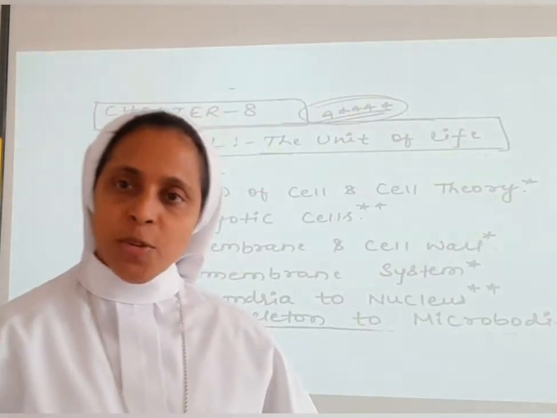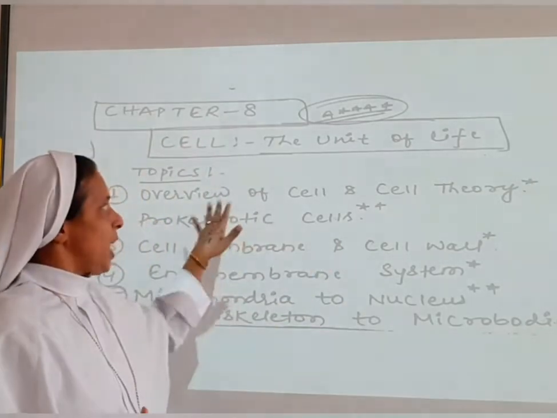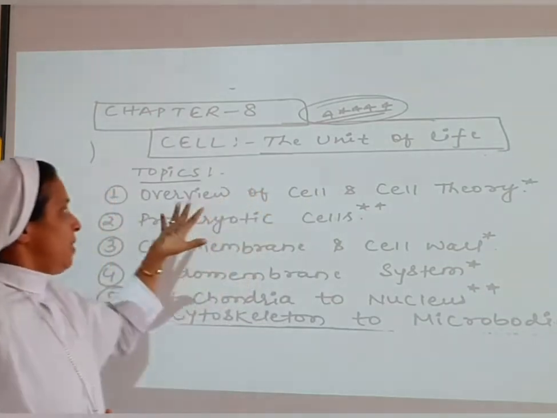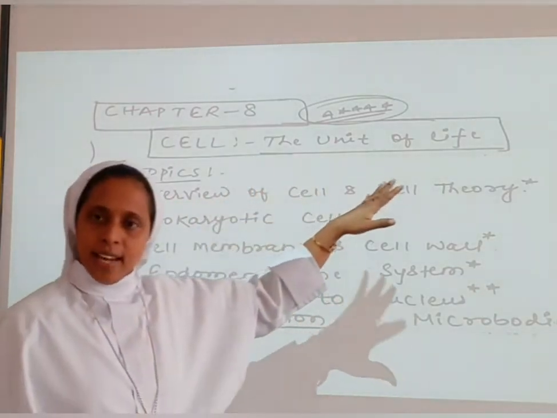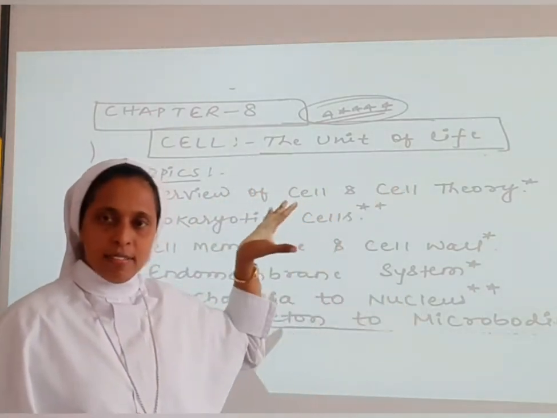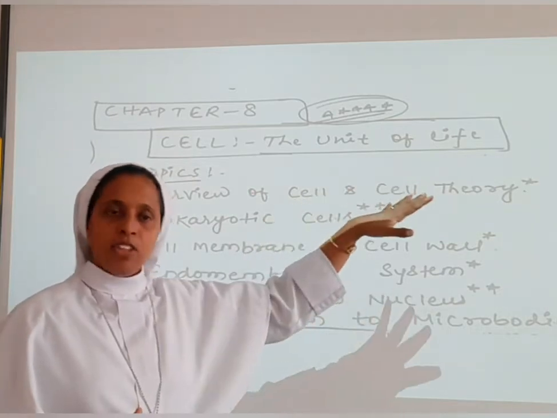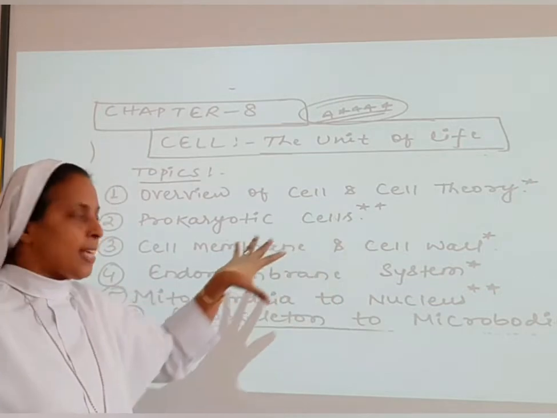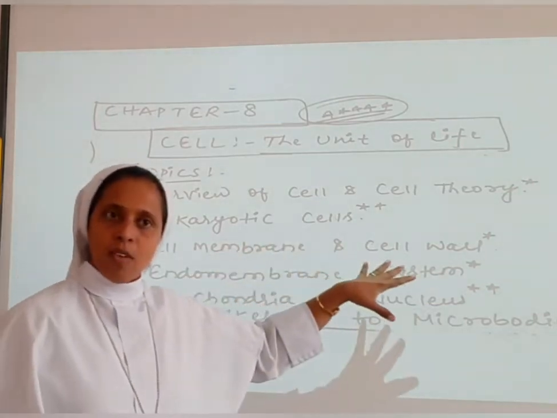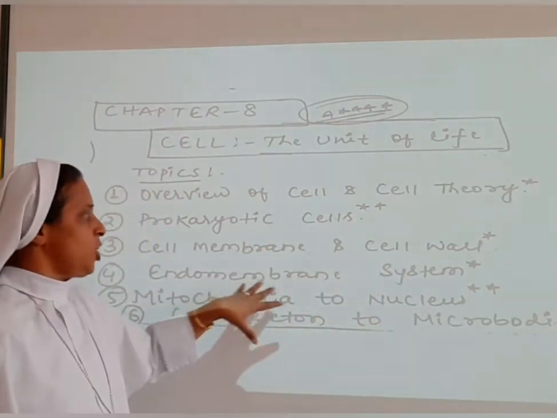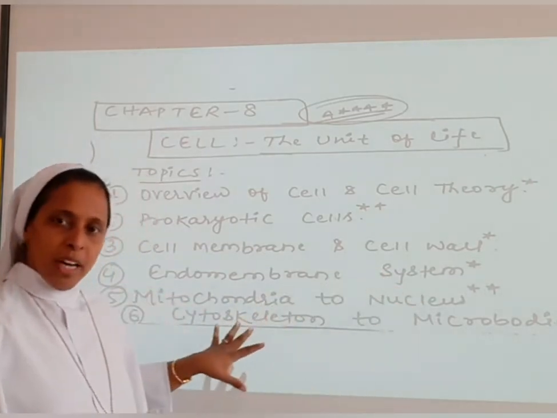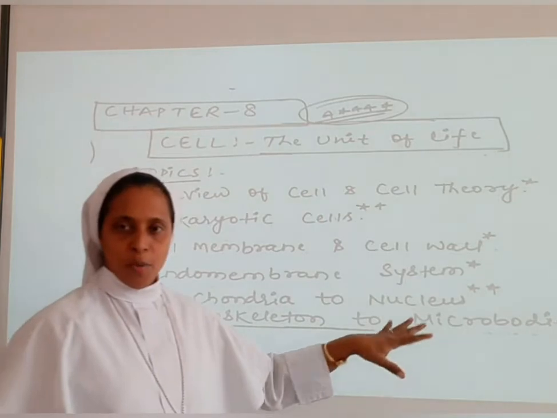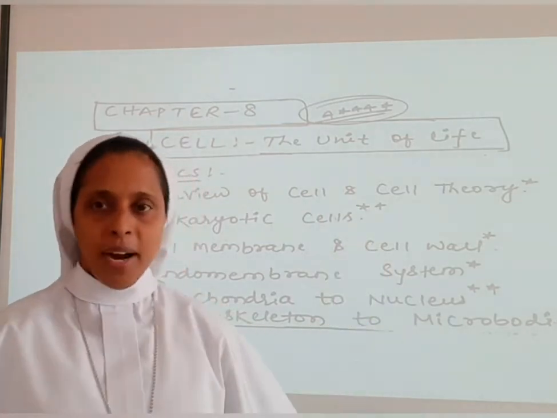So the topics to be discussed in this Chapter 8, cell, the unit of life. We will have an overview of the cell and cell theory, what the scientists have said about the cell. Then the prokaryotic cells, then cell membrane and cell wall. Then we will learn about the endomembrane system. Then the mitochondria to nucleus, cytoskeleton to microbodies. So we will be discussing part by part.